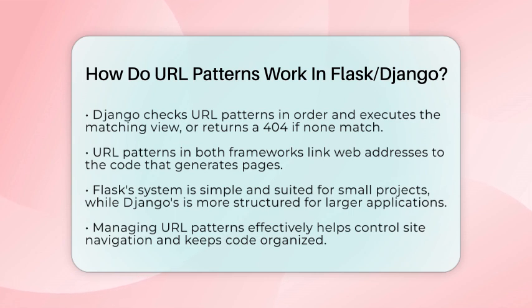In both Flask and Django, URL patterns are the key to connecting web addresses with the code that generates your website's pages. Flask's approach is straightforward and works well for smaller projects, while Django's system is more organized and suited for larger applications. Understanding how these patterns work helps you control how users navigate your site and makes your code easier to manage.